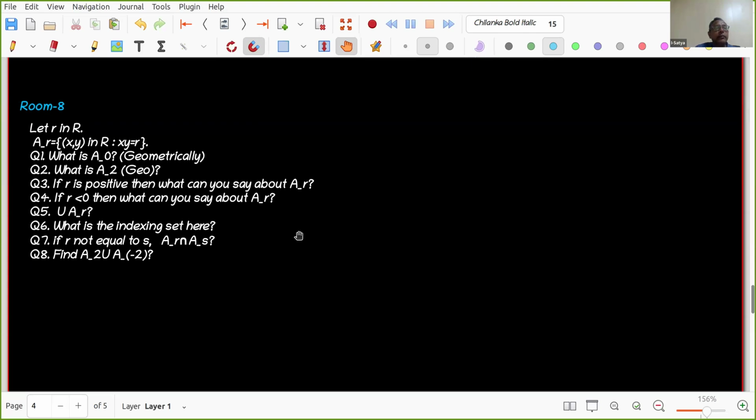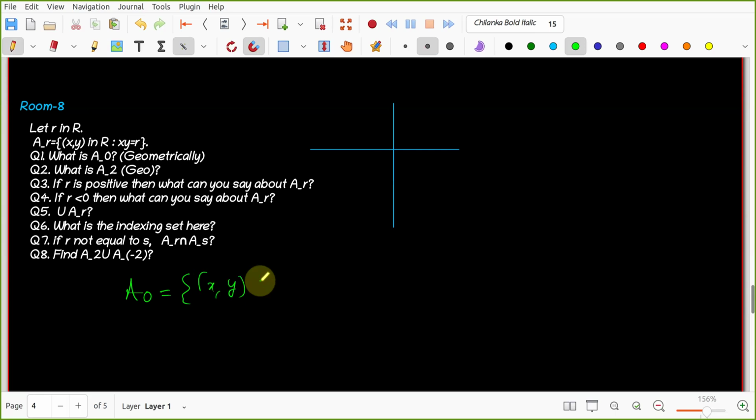Room number 8, can you just explain the problem? Can you call room number 8 mentor? Can you call one person? Nishchay. Yes, sir. So we have set of x, y in R such that xy is r. For A0, xy equals 0. Then either x is 0 or y is 0 or both are 0. So A0 is the set of x, y in R with xy equals 0. Yeah, that is understood. You told that x equal to 0 or y equal to 0.